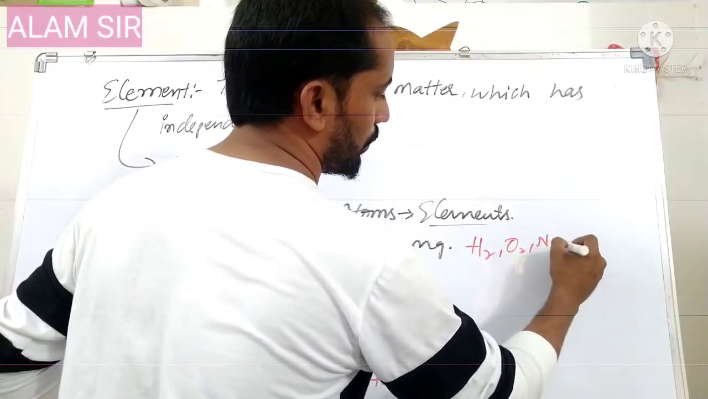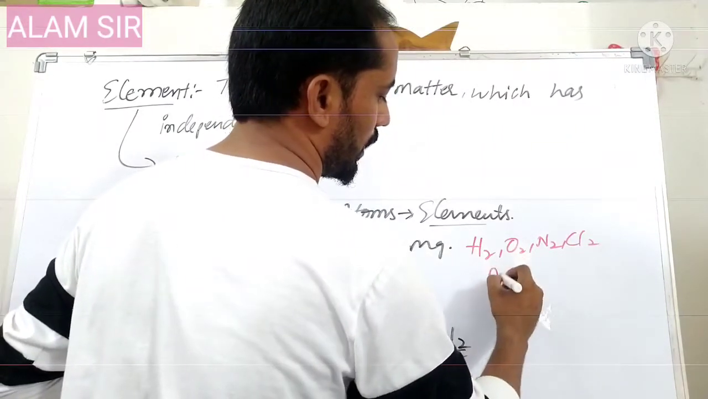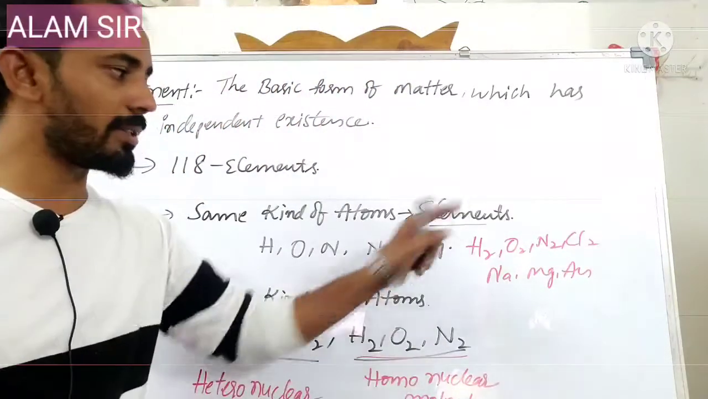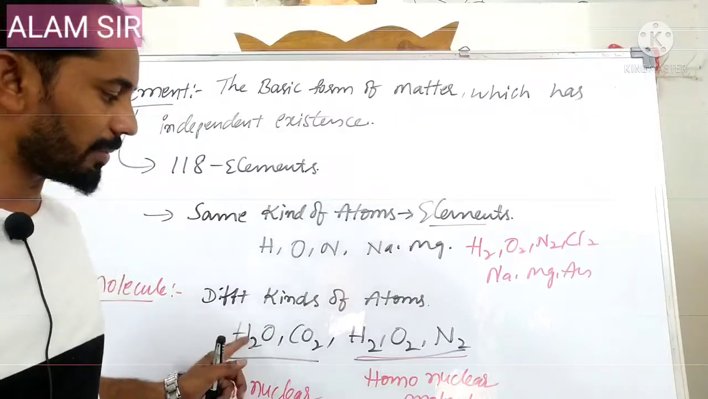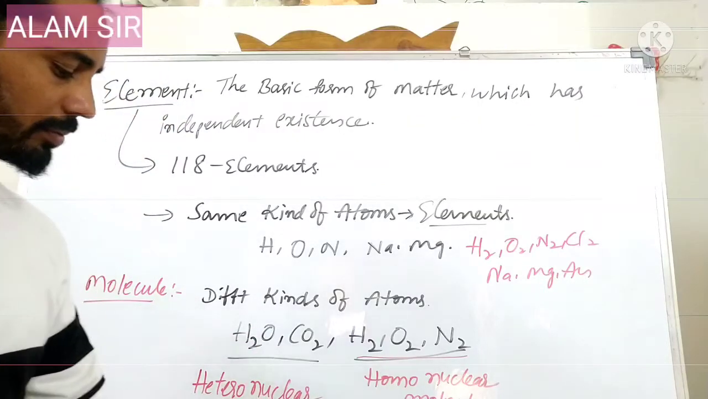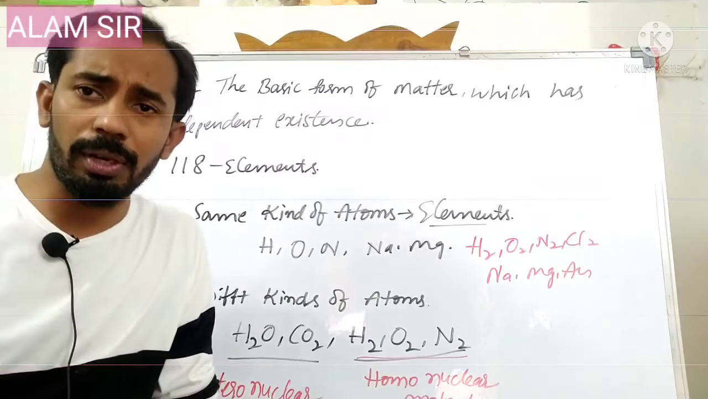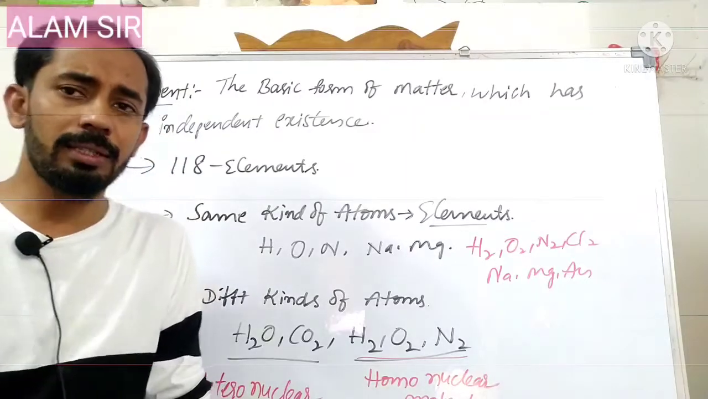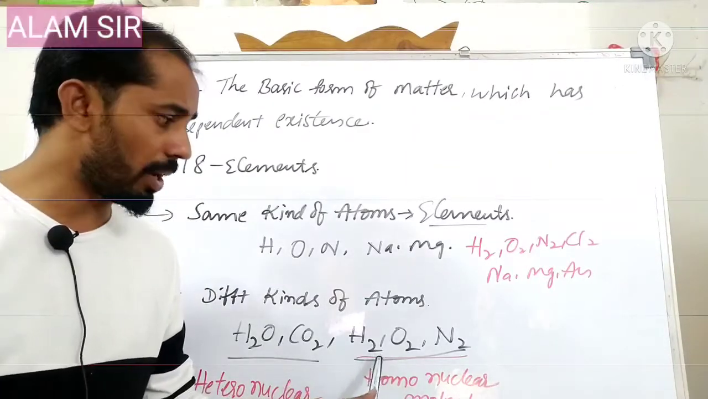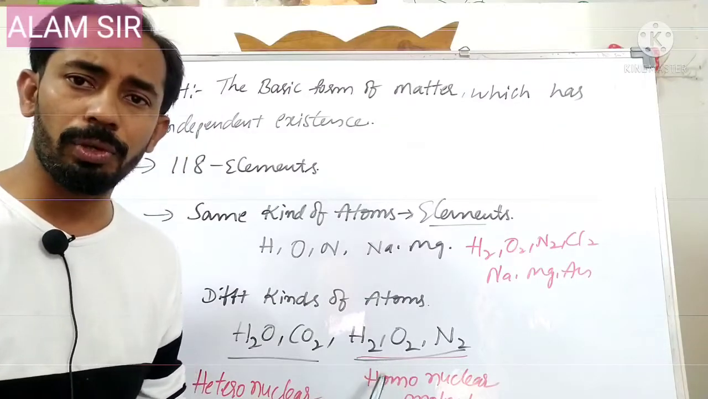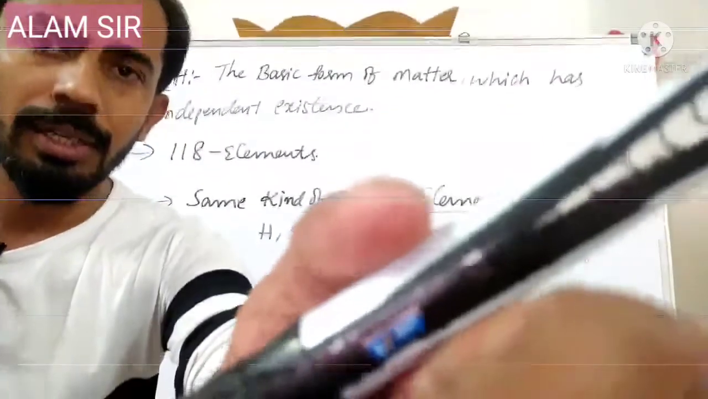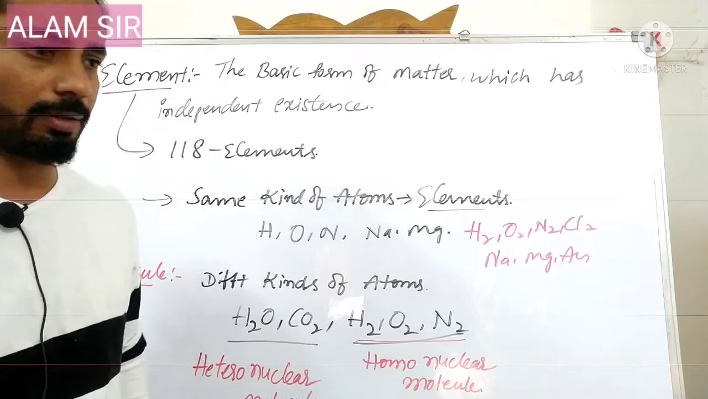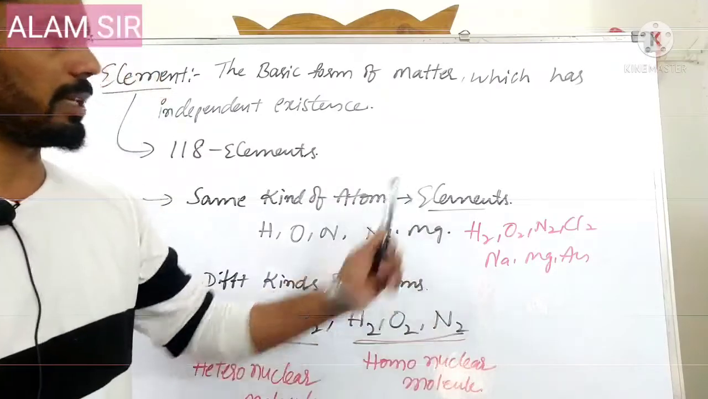H2, N2, O2, Cl2, Na, Mg, Au: same kind of atoms are sometimes considered as elements, and different kinds of atoms are considered as a molecule. So a molecule can be defined as two or more same or different kinds of atoms combined. If formed by the same kind of atoms, it is called a homonuclear molecule; if formed by different kinds of atoms, it is called a heteronuclear molecule. Homonuclear molecules are sometimes termed elements.